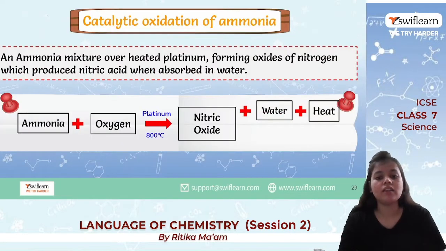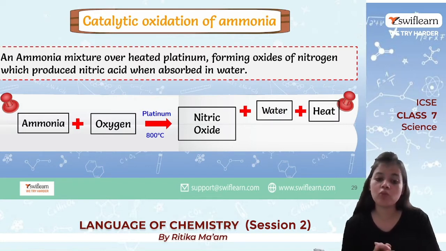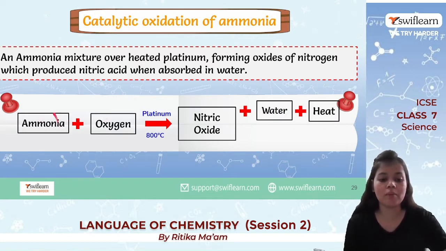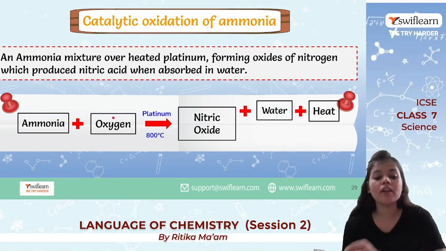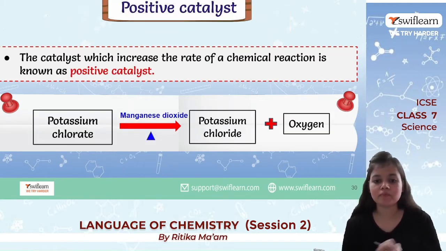Now, catalytic oxidation of ammonia. An ammonia mixture over heated platinum forms oxides of nitrogen, which produce nitric acid when absorbed in water. What is happening? Ammonia is combined with oxygen in the presence of platinum, so platinum here is acting as a catalyst. It gives out nitric oxide, water and heat.